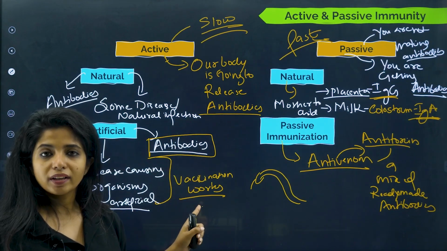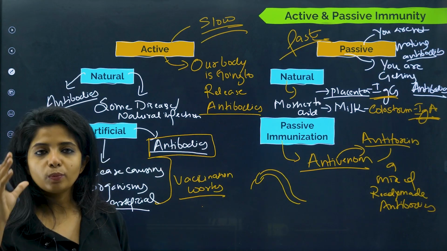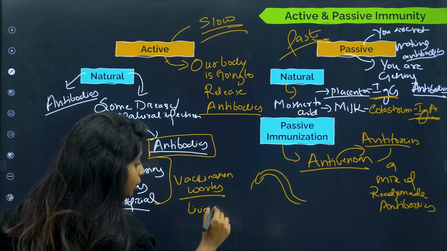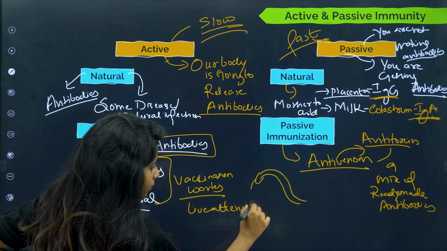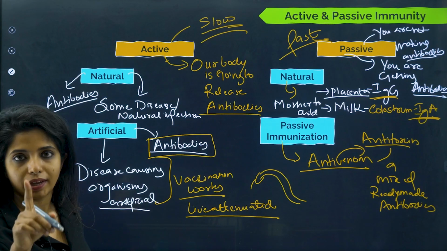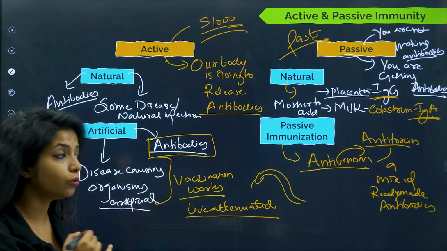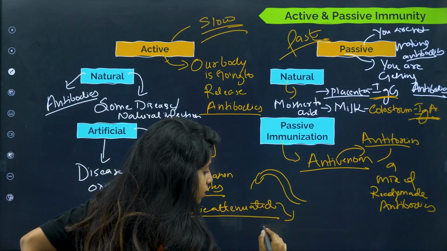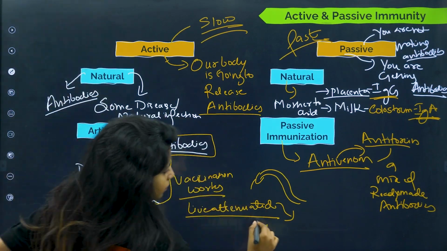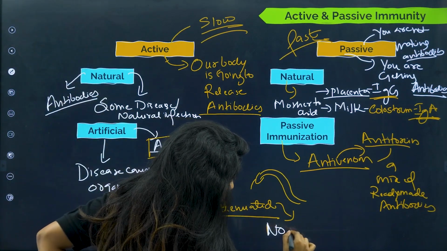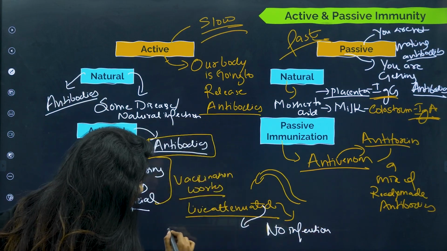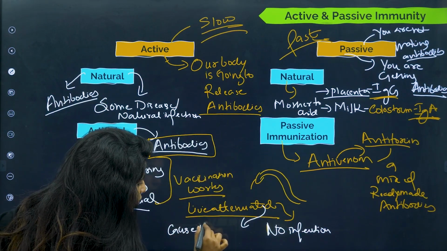In vaccination, polio vaccine and all, we are giving the attenuated form. What do you mean by attenuated form? I will tell that also. We say live attenuated form or dead. Attenuated means you are bringing certain changes in the organism. It's not fully dead, but it won't be causing any infection, but it can cause an immune response.